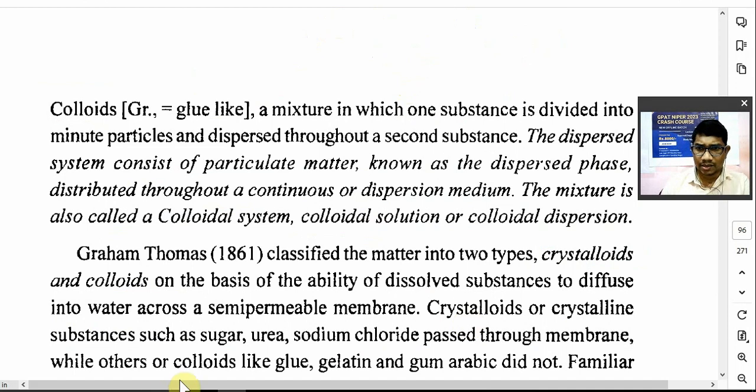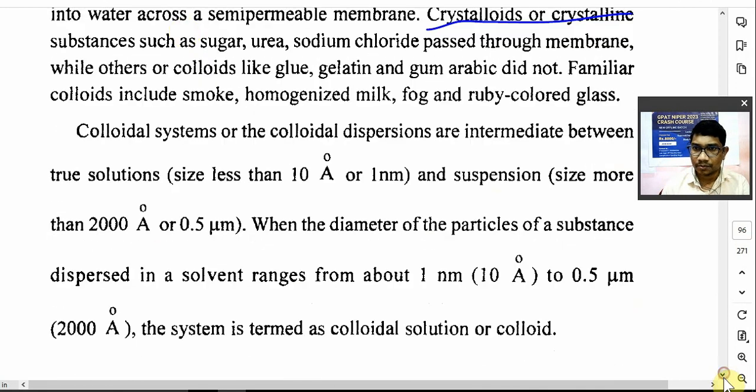So crystalloid या crystalline substances, crystalloid को ही अपन crystalline substance बोलते हैं. For example sugar, urea, sodium chloride. Substances like sugar, urea, sodium chloride can be easily passed through a semi-permeable membrane. ये क्या है? Easily pass होता है semi-permeable membrane से. But other substances like glue, gelatin, gum arabic will not cross the semi-permeable membrane, and they are known as the colloids.